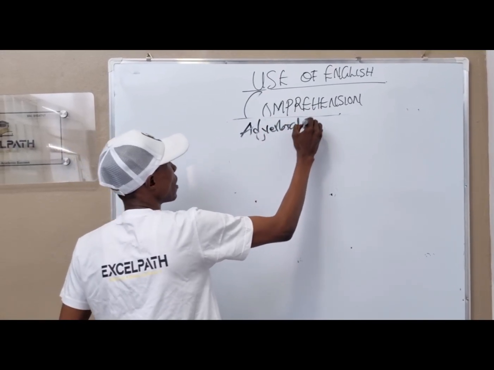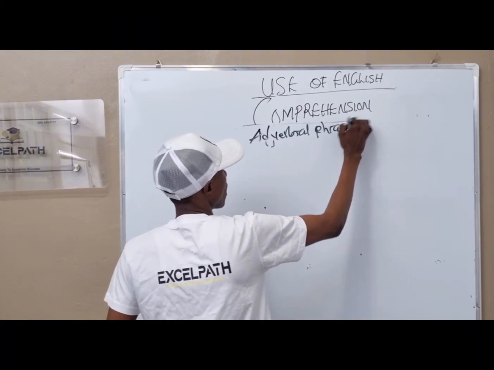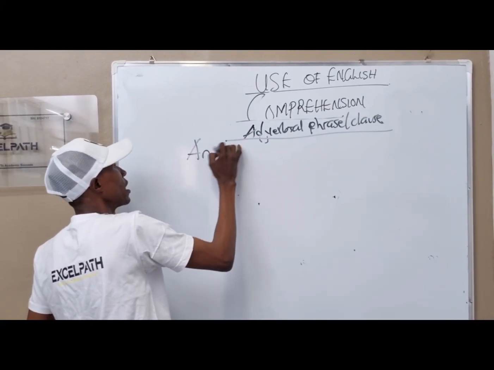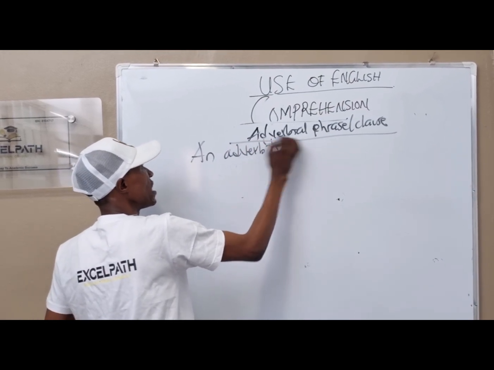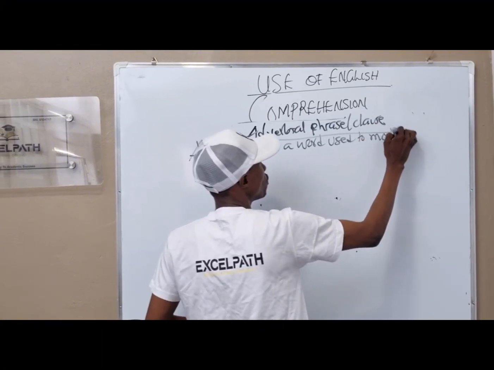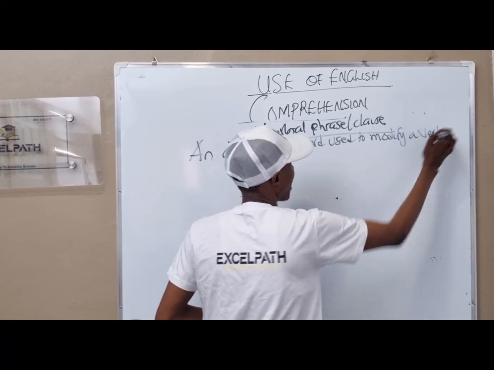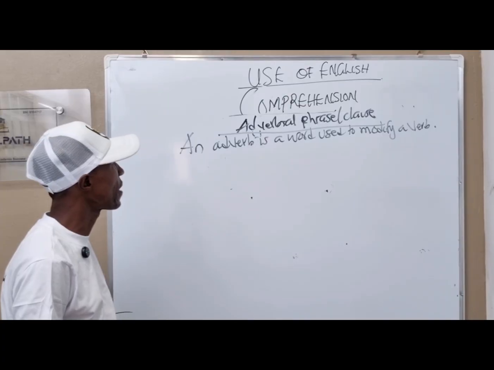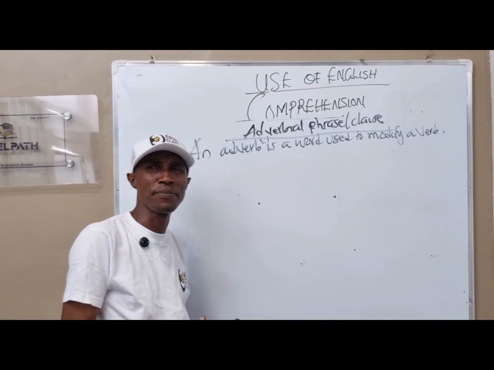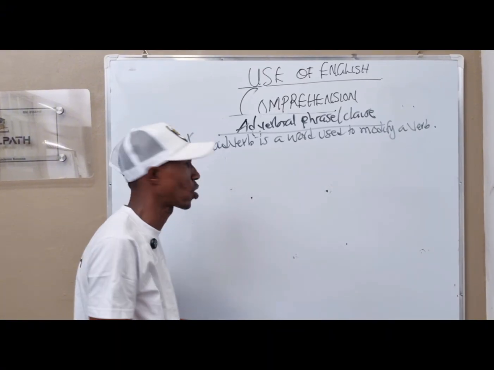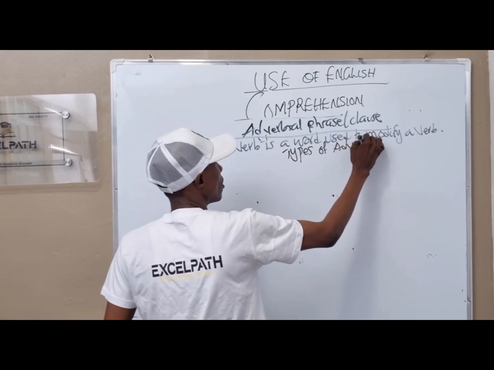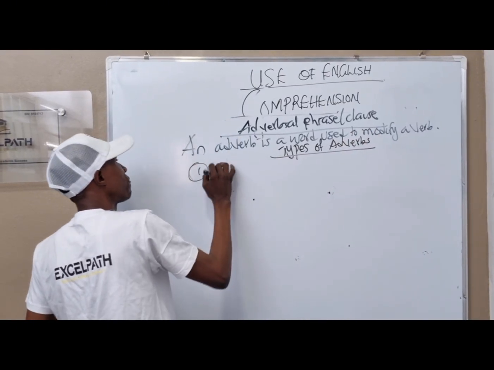Adverbial phrase/clause. We are told that an adverb is a word used to modify a verb. And in this topic, we are not focusing on the definition. We are looking at the types of adverbs that we have related to phrase and clause. So we are looking at types of adverbs. We have the first one, which is adverb of time.